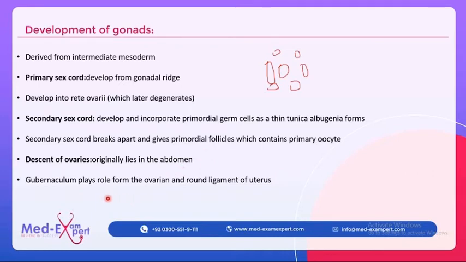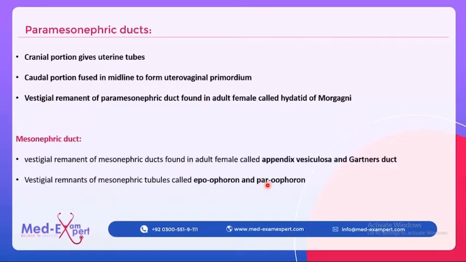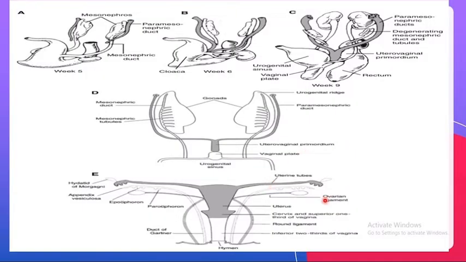Now what is gubernaculum? Gubernaculum plays a role to form the ovarian and round ligament of the uterus. Basically gubernaculum is a fibrous structure. Here you can see it. This is the gubernaculum. It is connecting the ovaries to the uterus, and then the uterine wall to the labia